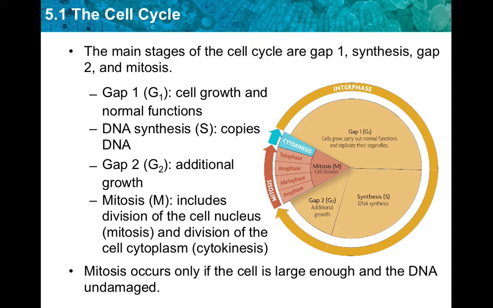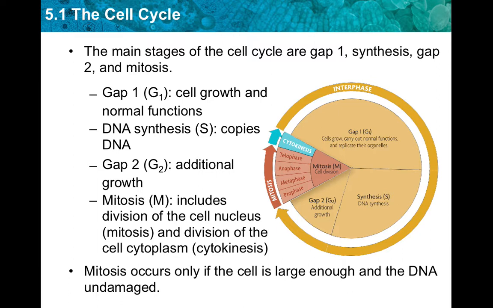Synthase is the second stage of the cell cycle. It makes a copy of its nuclear DNA. The DNA is loosely organized and appears to be grainy. In the end, the cell nucleus contains two sets of DNA.